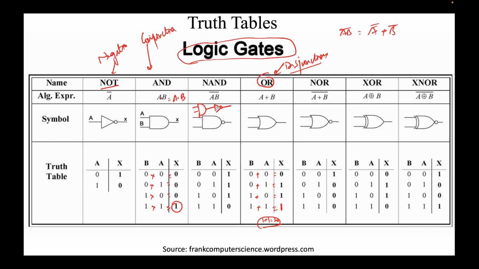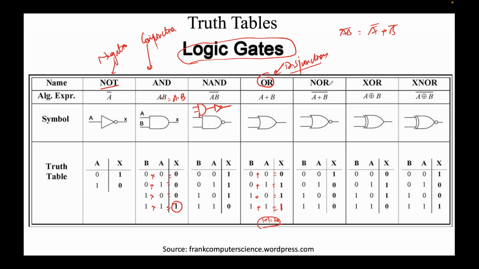This is called a NAND gate, and the symbol is this. The truth table is this: we know the output of AND, and then finally we are negating it. Negate 0 gives 1, negate 0 gives 1, negate 0 gives 1, negate 1 is 0. So the truth table for the NAND gate is this.